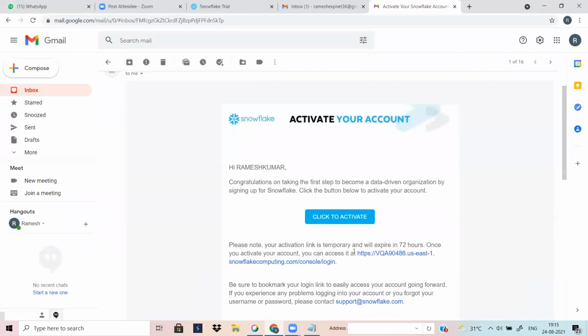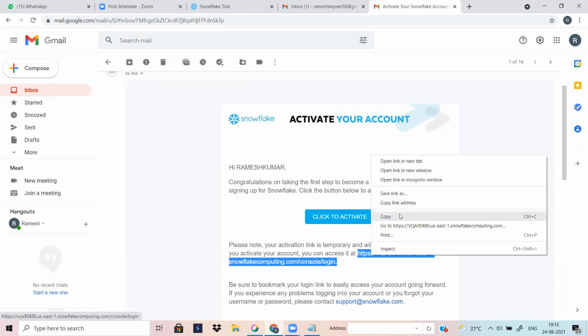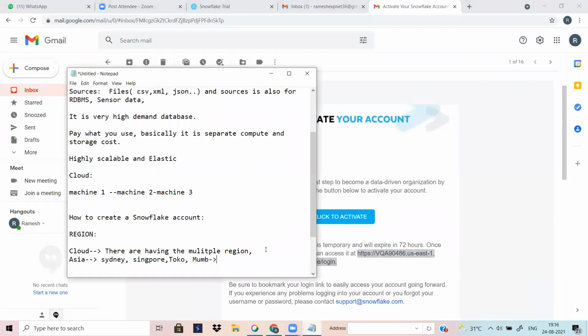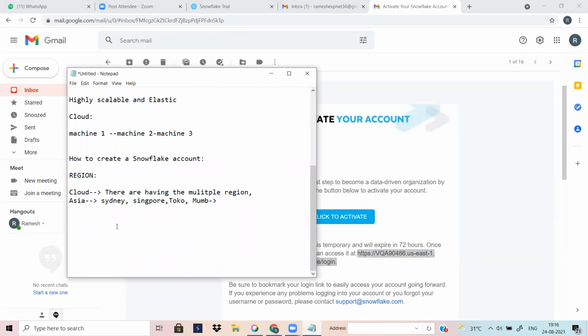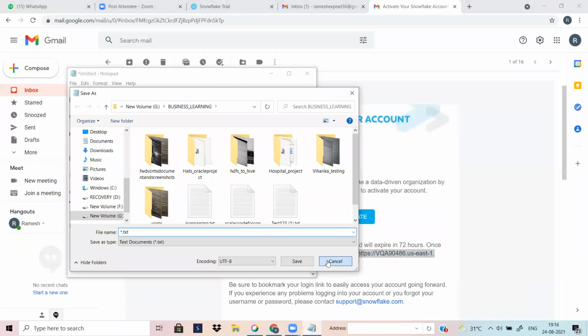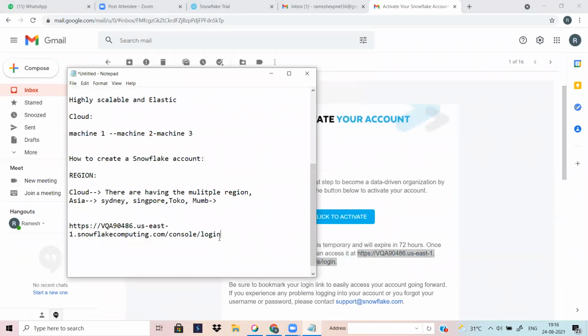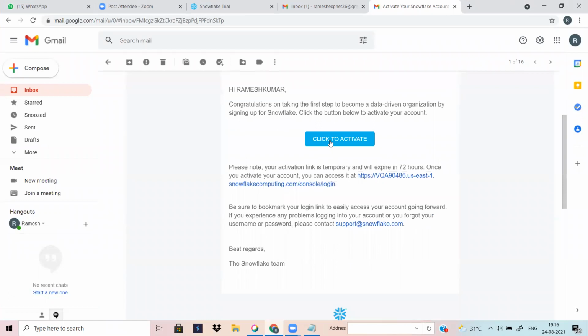This is your access URL. You can note it in a notepad or something. This is the login URL. Basically, click to activate.